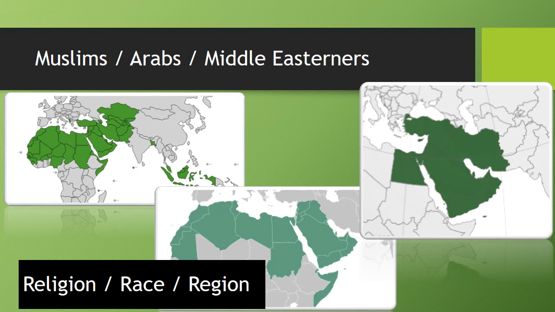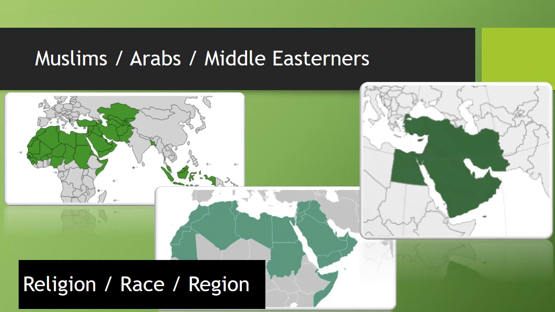Then we have Arabs. Arabs are a racial group. Again, they live all over the world, but the countries in the middle map here are the countries that are majority Arab. You'll see that includes much of the Middle East and North Africa, especially along the Mediterranean coast.